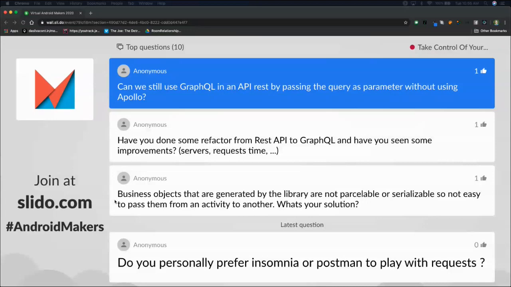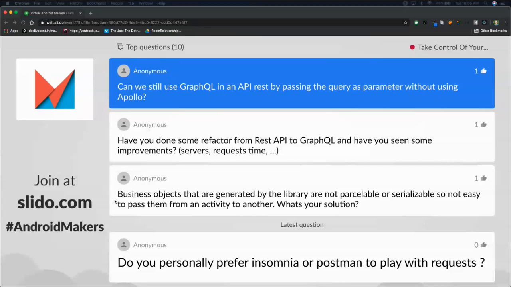A lot of people do feel like Apollo is the client to use. It's definitely the one that I strongly recommend. I haven't really heard about one taking its place. So from a practical standpoint, I want to say no, but I'm also obligated as a presenter to say that from a technical standpoint, yes, but I wouldn't recommend it.